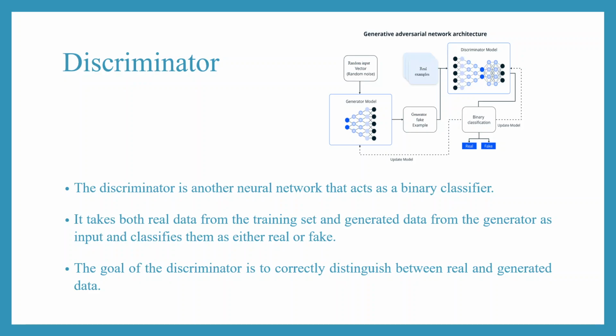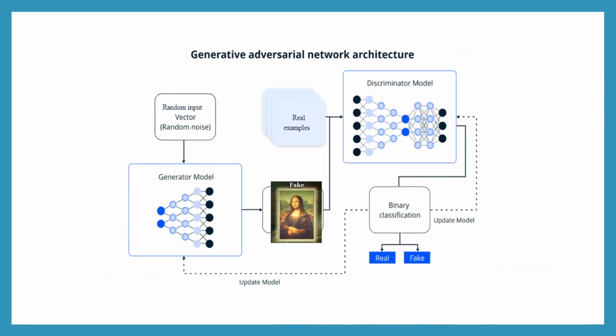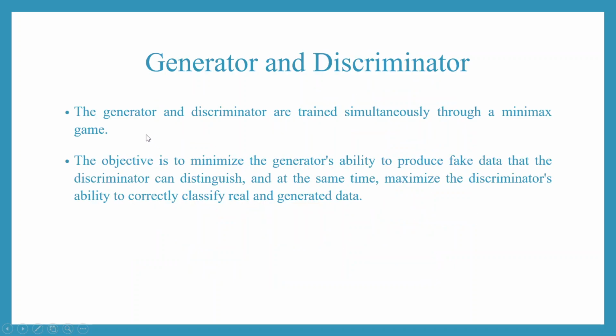Let's understand this. So this is the fake painting. The discriminator model is trained on the real paintings, and then binary classification is done to classify whether the painting is real or fake. The generator and the discriminator are trained simultaneously through a minimax game.